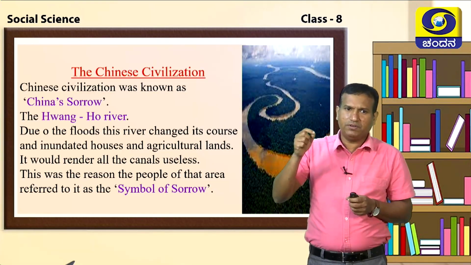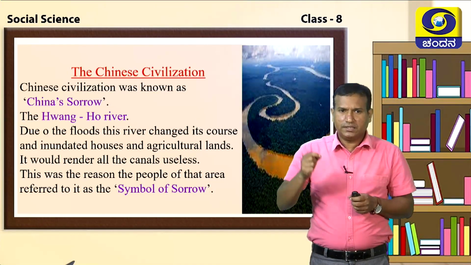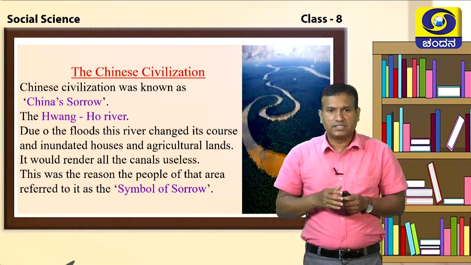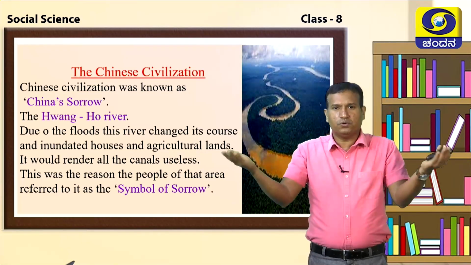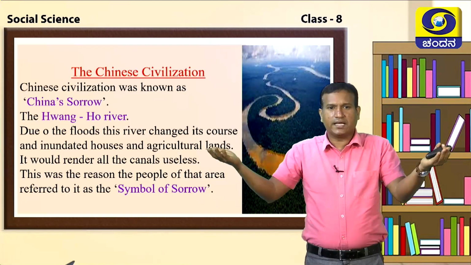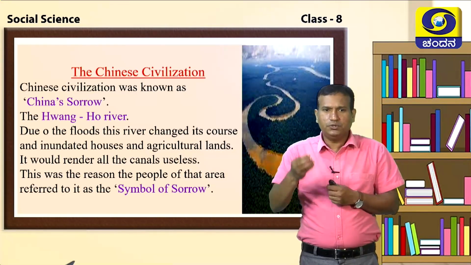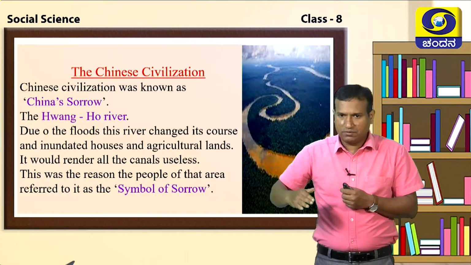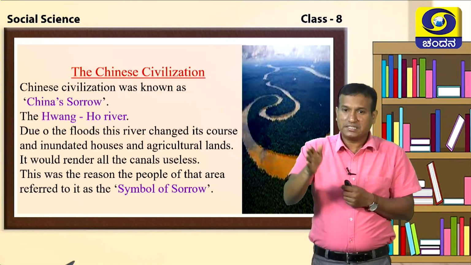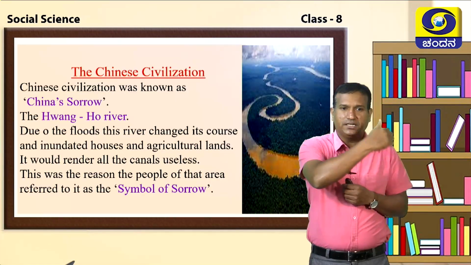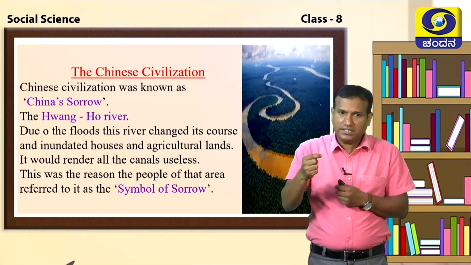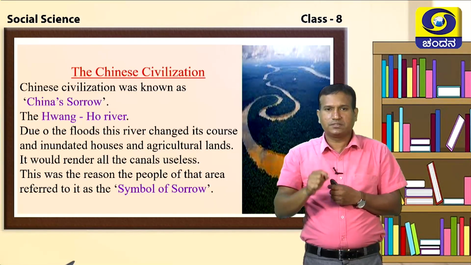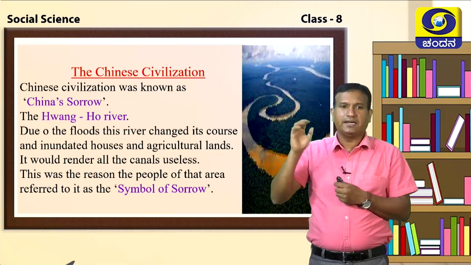When there is heavy rainfall, this river flows full of water. Sometimes it overflows. The overflowing of a river we call a flood. Due to the flood, this river changes its course. The river moves, and sometimes it changes direction. If it changes direction, it destroys houses and many agricultural lands.